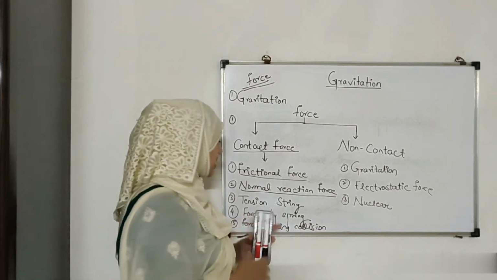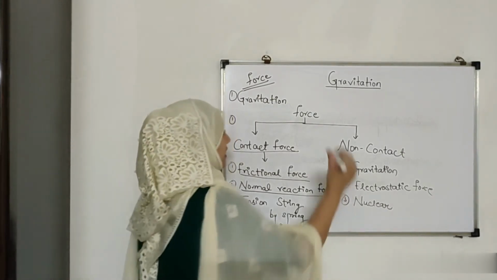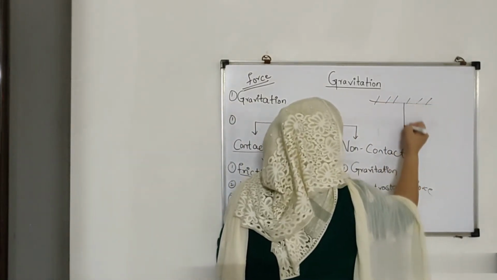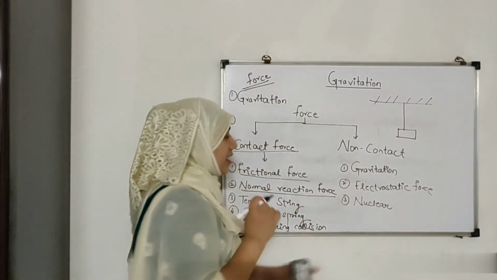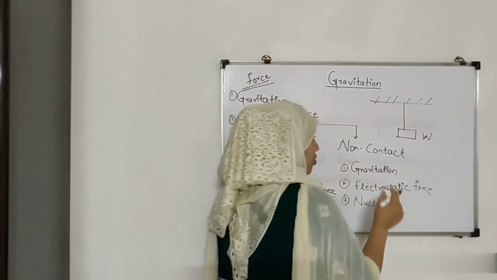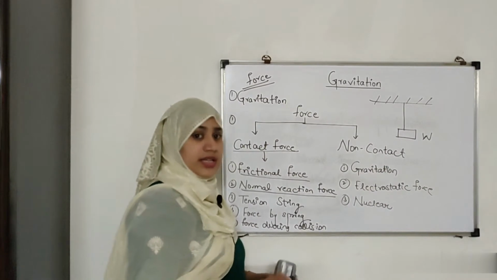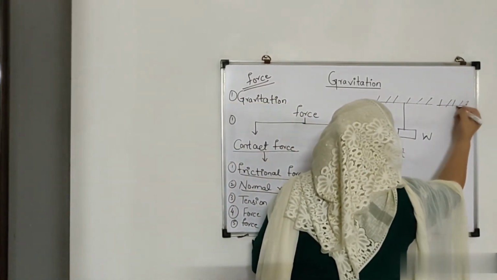Now what is the tension in the string? I have got this string attached to a rigid support like this, and I am going to attach a body of weight W to the string. When I attach this body, the string gets stretched. Suppose it gets stretched and it comes to this position like this.